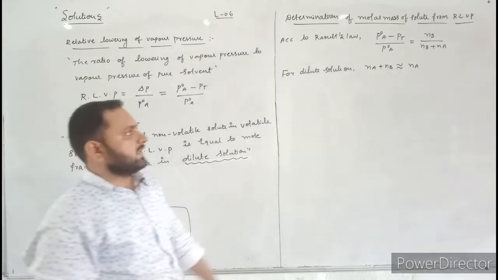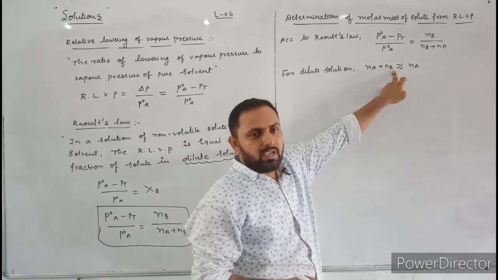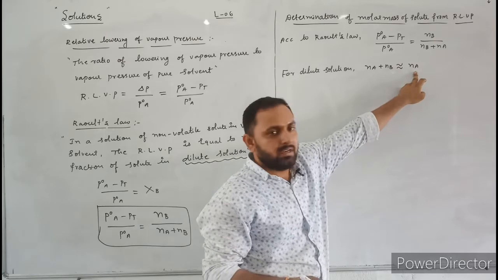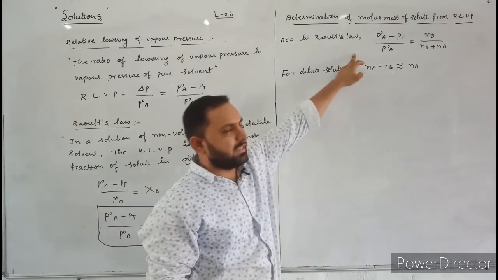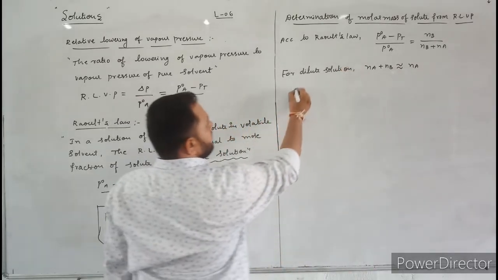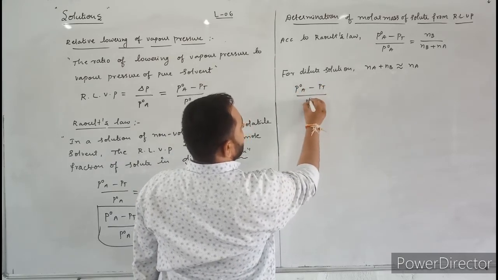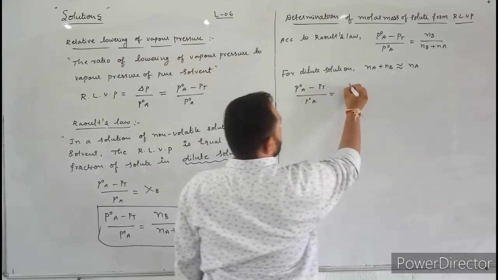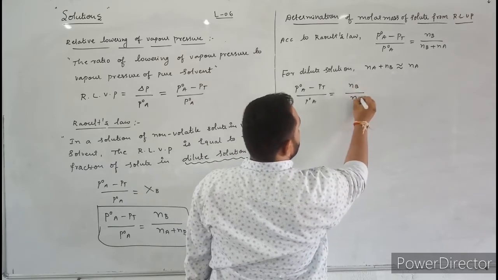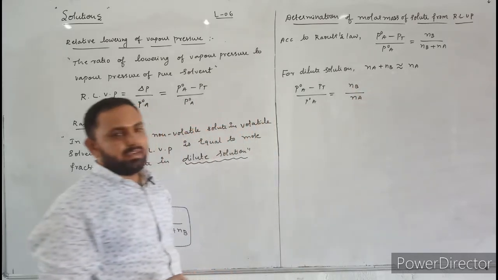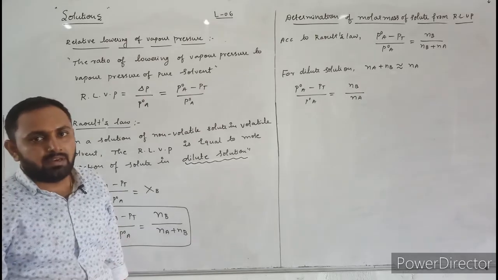That's why in this case Na plus Nb is almost equal to Na. Now just rearrange this equation. Here P naught A minus Pt divided by P naught A is equal to Nb divided by Na, because Nb plus Na is almost Na.